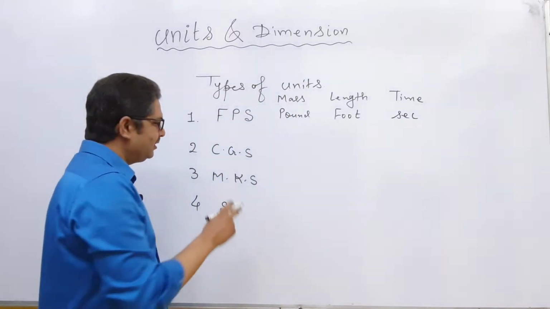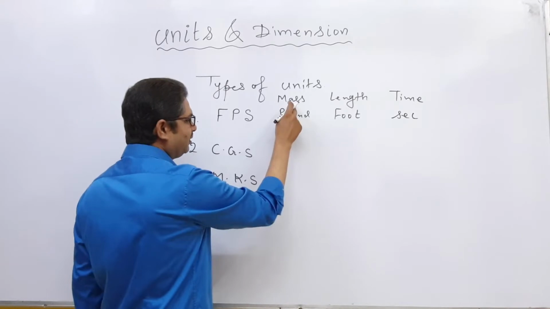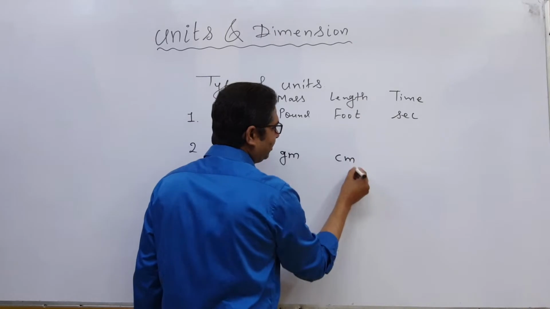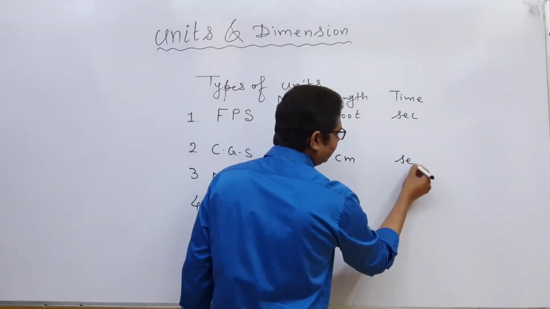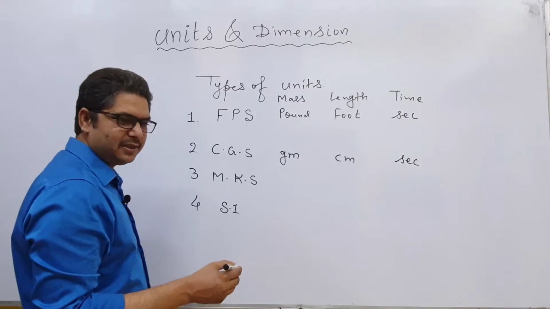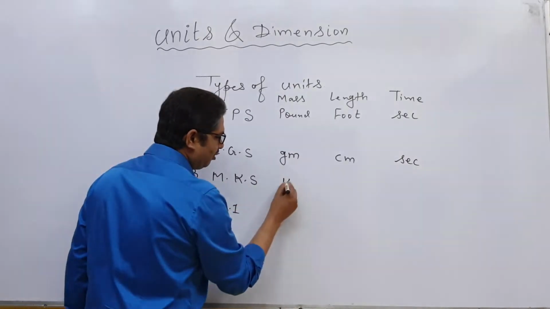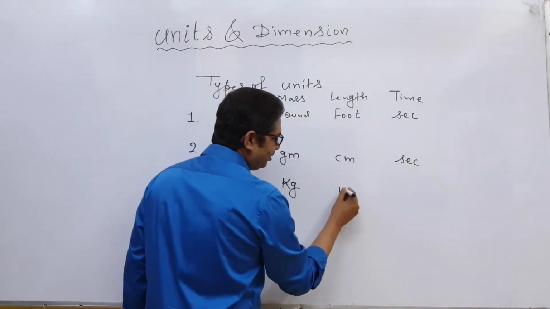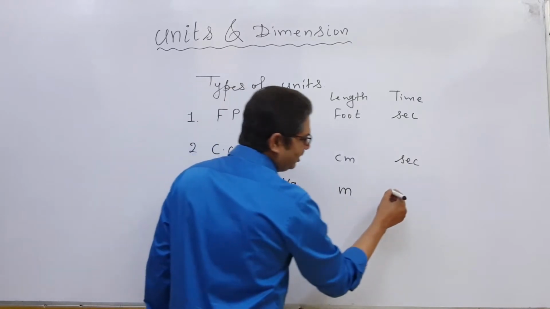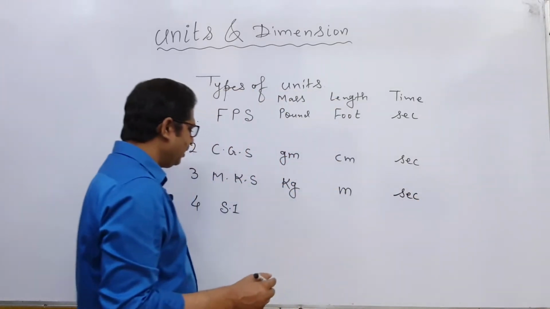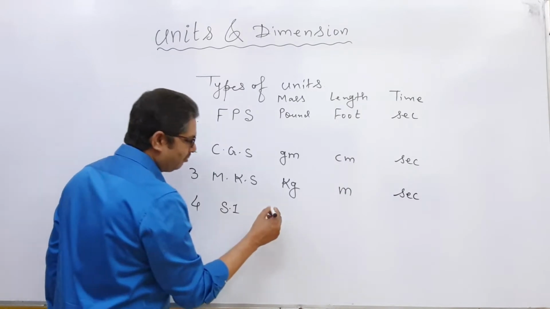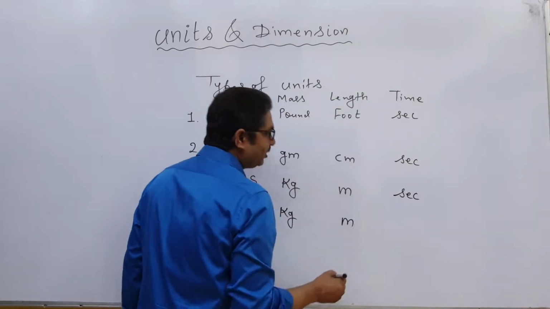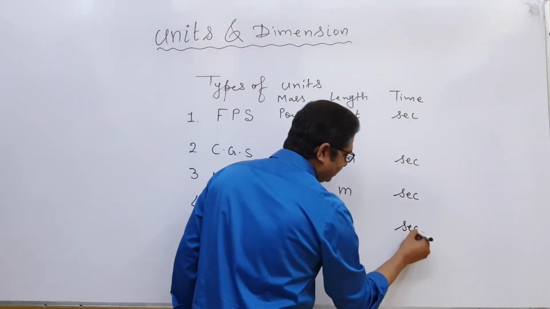In the same way, in CGS system, mass is measured in gram, length is measured in centimeter, and time is measured in second. In MKS system, mass is measured in kilogram, length is measured in meter, and time is measured in second. In the same way, in SI system, mass is measured in kilogram, length is measured in meter, and time is measured in second.